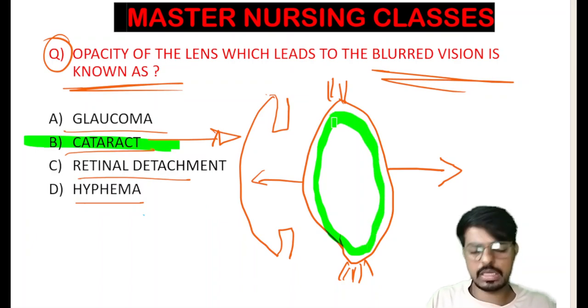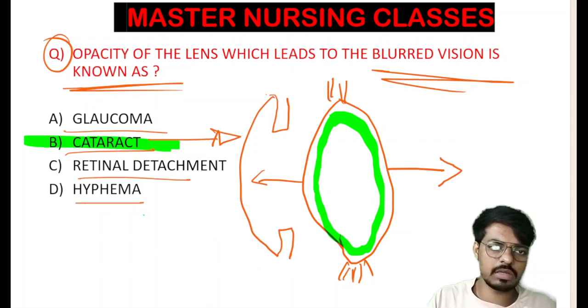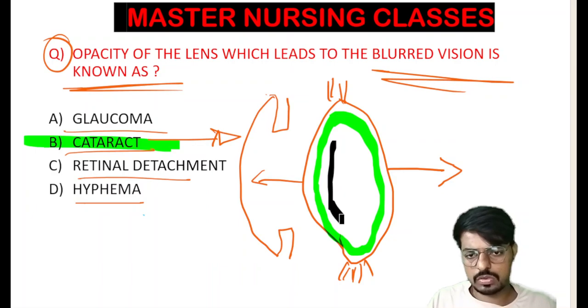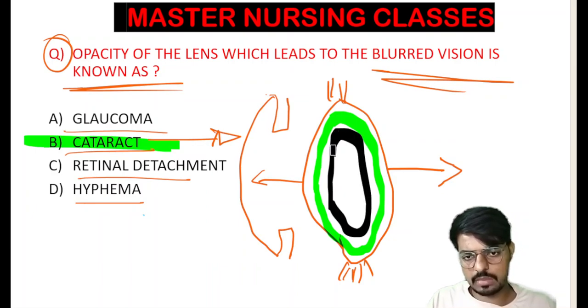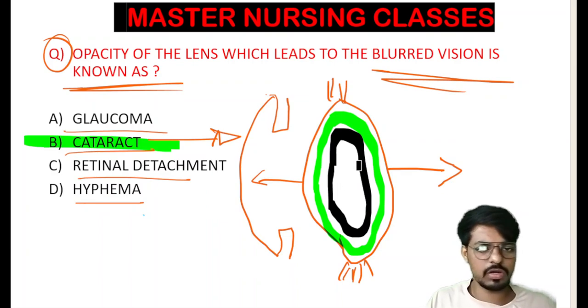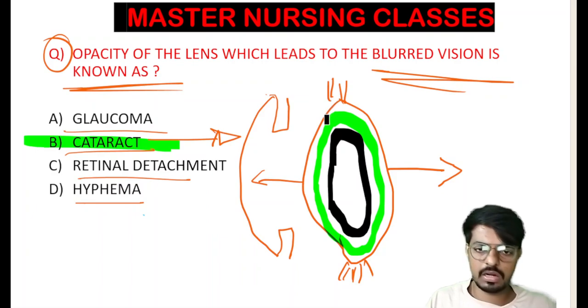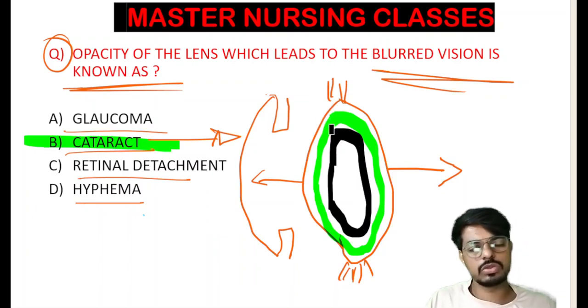So we call this the cortex of the lens, and I think we are marking with the black here. So this is what we call the nucleus of the lens. Here we will get the adult nucleus and infantile nucleus. Only the adult nucleus is important for us. Why? Because cataract mostly occurs after adulthood only. In a few conditions the congenital cataract also occurs.